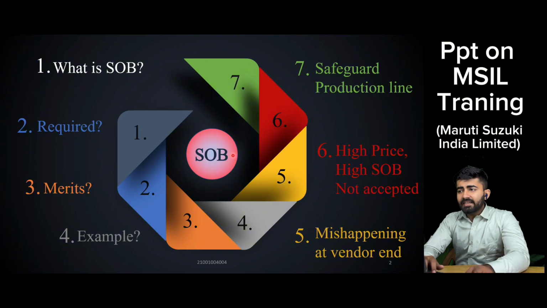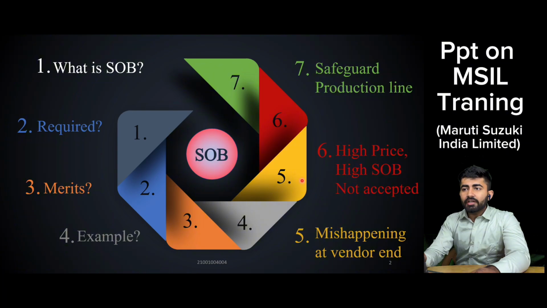High price and high SOB is not accepted in Maruti. For example, if vendor A has a high share of business, its price will be lower than vendor B's, and the same applies to vendor B. If its price is high, then it will have a low share of SOB, because high price and high SOB is not accepted in Maruti.